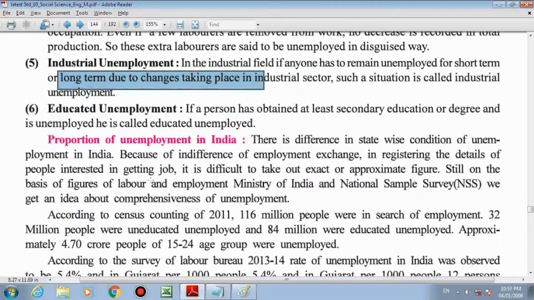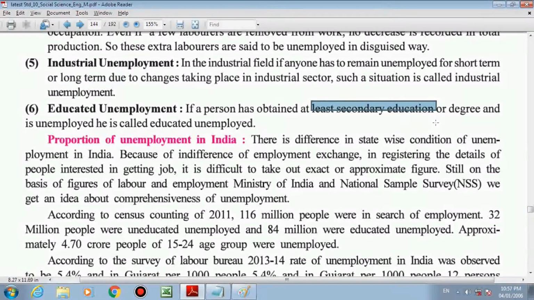Sixth, educated unemployment. If a person has obtained at least secondary education or a degree and is unemployed, he is called educated unemployed. See, two conditions. If a person has obtained at least secondary education, 9-10 standard, or a degree, like a bachelor degree, and in spite of that does not get employment, then that's called educated unemployment.